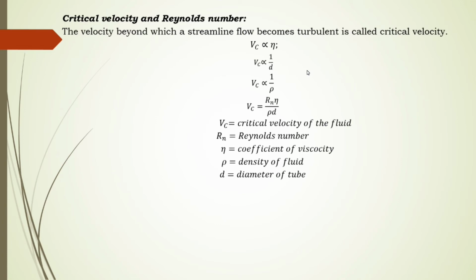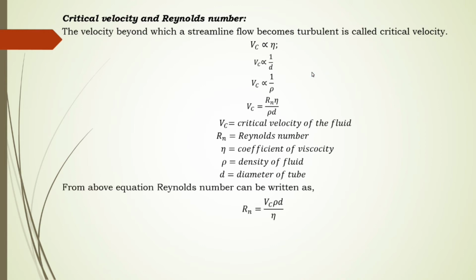Vc critical velocity, Rn Reynolds number, and eta coefficient of viscosity. Okay, eta is the coefficient of viscosity, rho is the density of the fluid, and d is the diameter of the tube. Hence a Reynolds number can be obtained using this basic equation, that is Vc is equal to Rn into eta upon rho into d, and hence Rn, all other terms bring to the LHS.